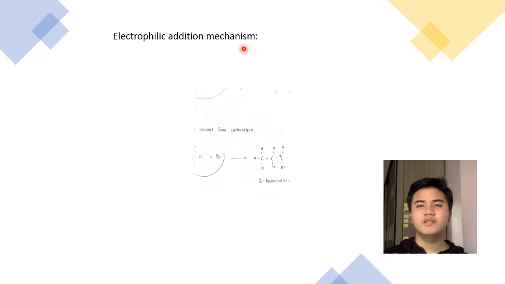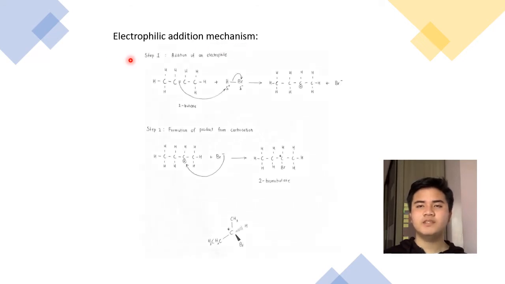Alright, so this hydrohalogenation reaction actually follows electrophilic addition mechanism. This mechanism involves two steps. The first step is the addition of an electrophile. Alright, so the hydrogen bromide molecule HBr is a polar molecule because the bromine is more electronegative than the hydrogen atom. So the bromine atom will attract all the electrons toward itself, leaving the hydrogen atom to be partially positive, delta plus, and the bromine atom to be partially negative, delta minus.